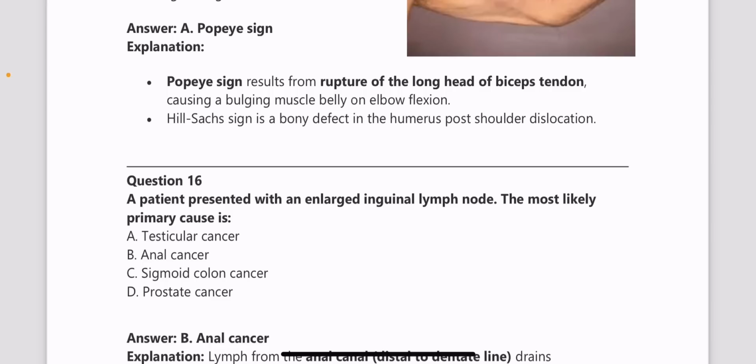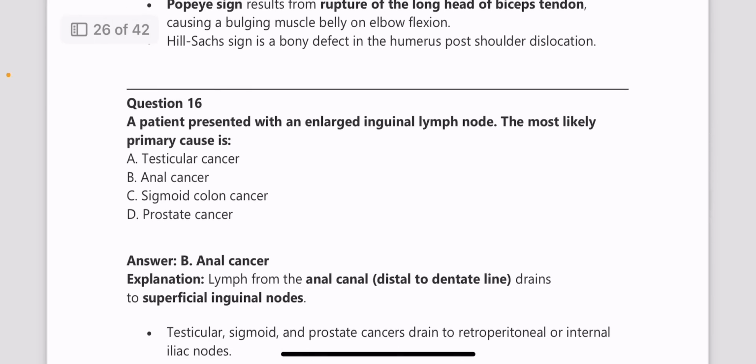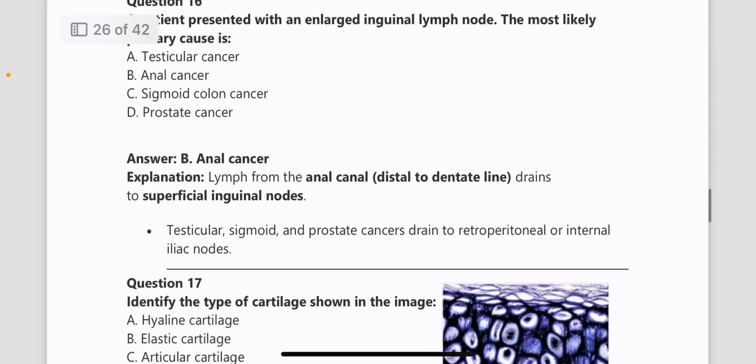Next, a patient presented with an enlarged inguinal lymph node. The most likely primary cause is? Answer, anal cancer, because lymph from the anal canal, which is distal to the dentate line, drains into the superficial inguinal lymph nodes.